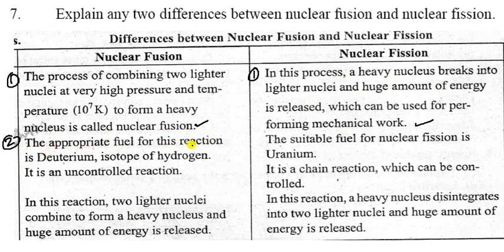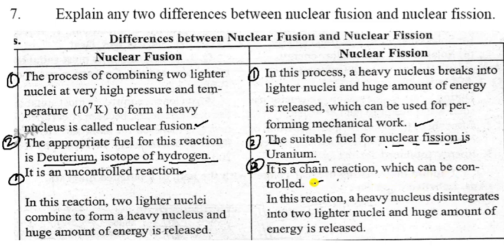Approximately 10 to the power 7 Kelvin to form a heavy nuclei is called nuclear fusion. So that is the nuclear fusion, and here is the number one. In this process, a heavy nuclei breaks into lighter nuclei and a huge amount of energy is released, which can be used for performing mechanical work. So that is the nuclear fission.